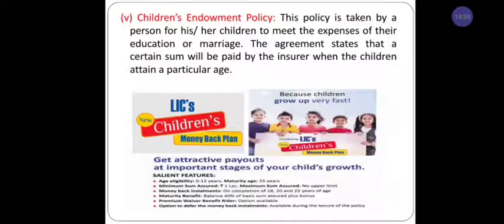the sum of the amount. Compensation means the person has died or a particular event has happened. Here we should not use the word compensation, only the words sum of the amount. Got it? It is called the children's endowment policy. These are the different policies we have in life insurance policies. In the next class I am going to explain fire and marine insurance. Thank you.